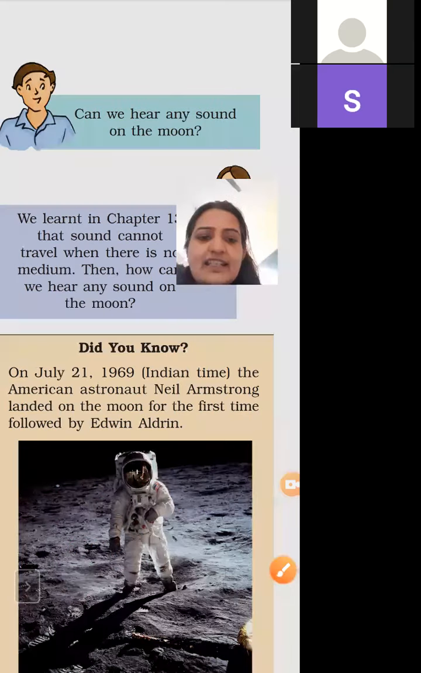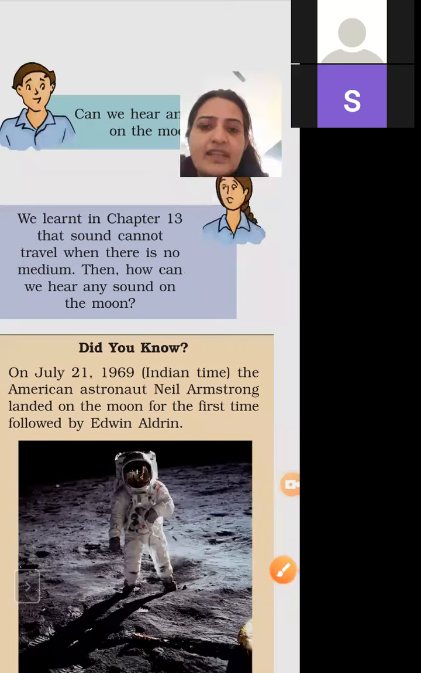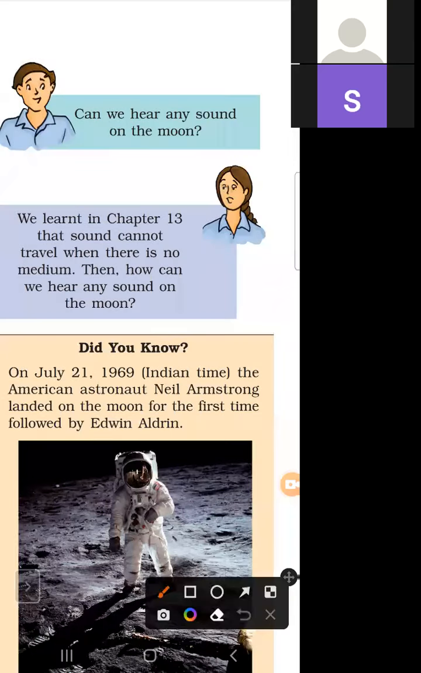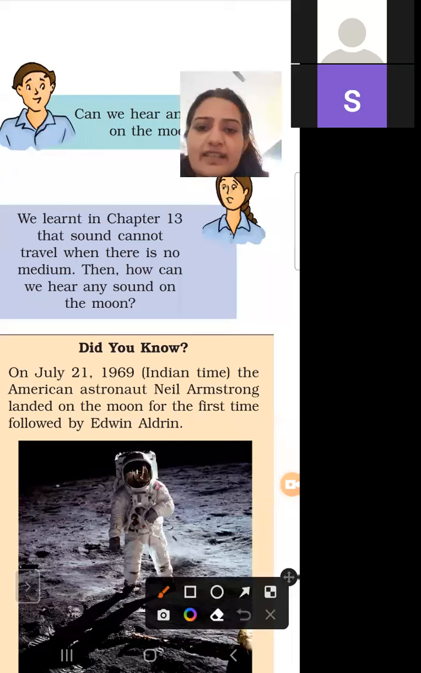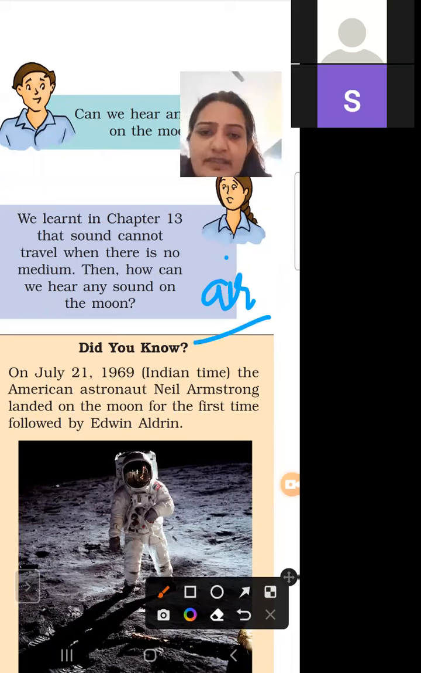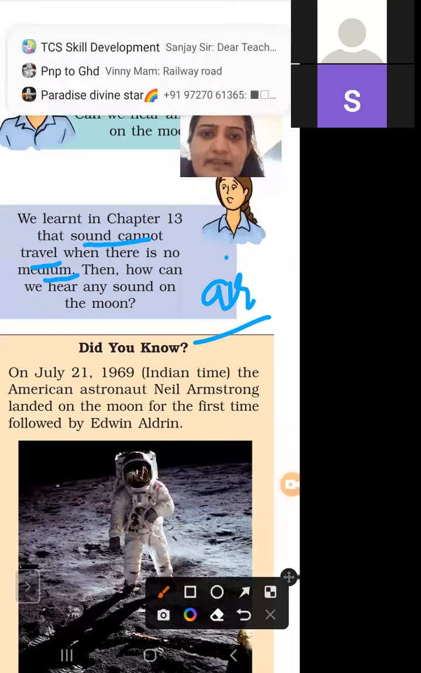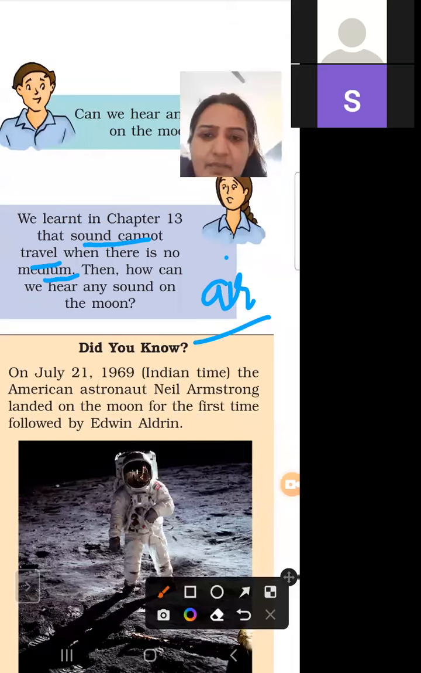Sound को चलने के लिए एक मीडियम की जरूरत होती है. और because मून के सरफेस पे हमारा कोई भी एयर नहीं है, तो हम जो बोलते हैं उसको सुनाई नहीं देता. We learned in chapter number 13, sound cannot travel when there is no medium. So communication is not possible on the moon because there is no medium.